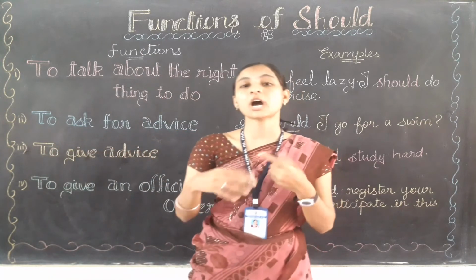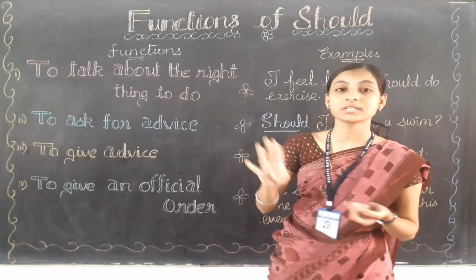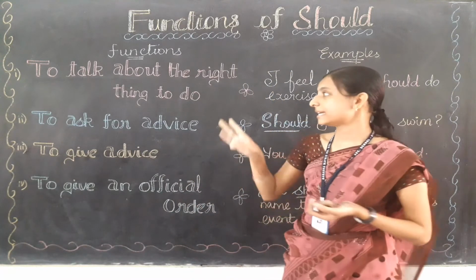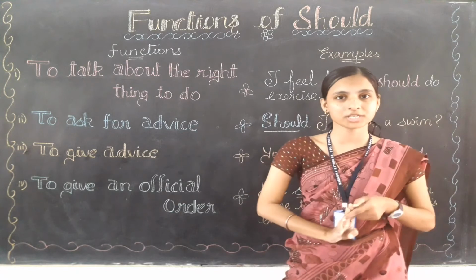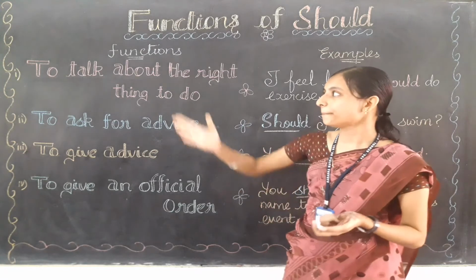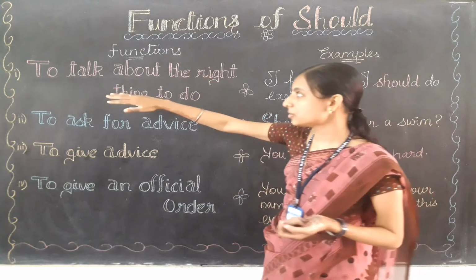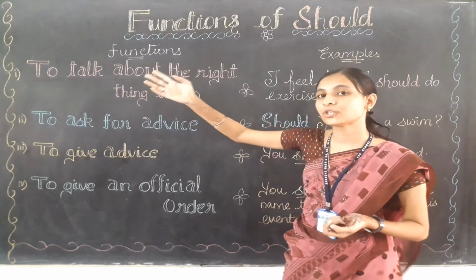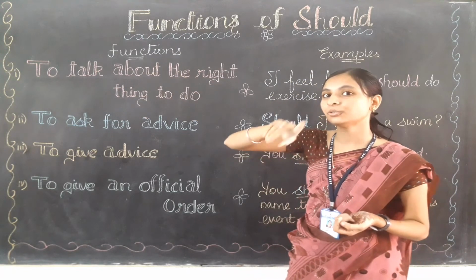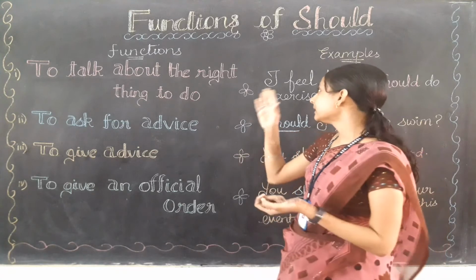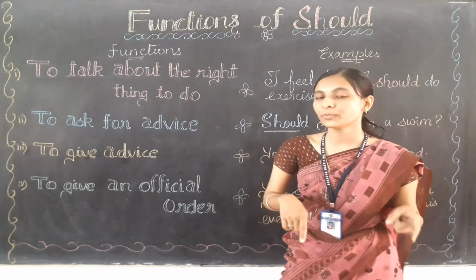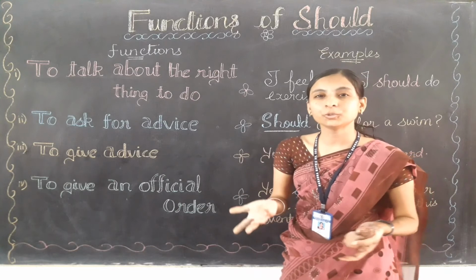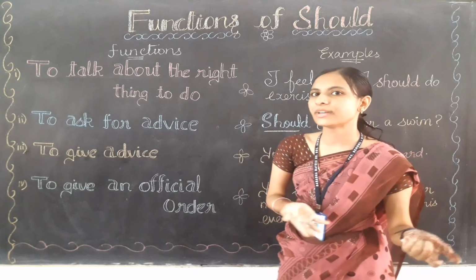So children, how many functions of should have we learned? Yes, we have learned the 4 functions of should. And what are they? Should can be used to talk about the right thing to do. For example, I feel lazy, I should do more exercise, I should do yoga because it is very good for health.